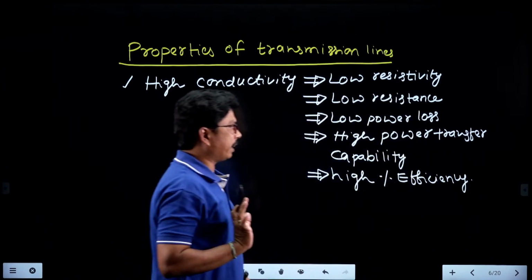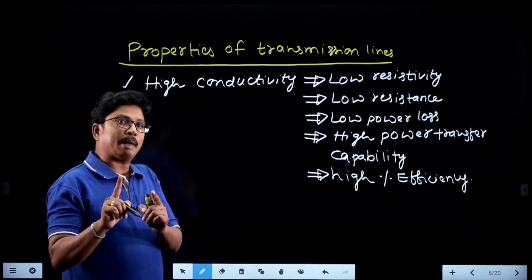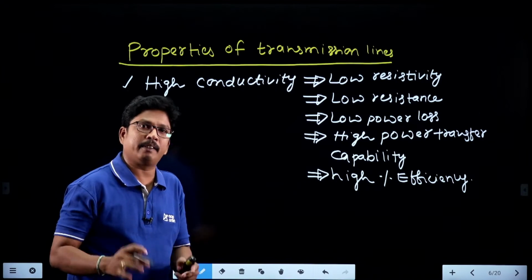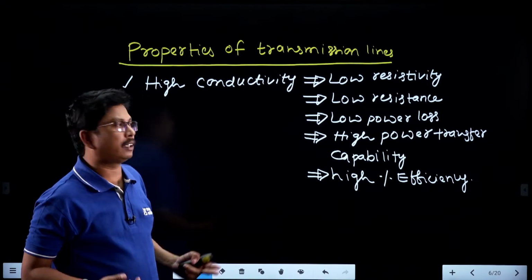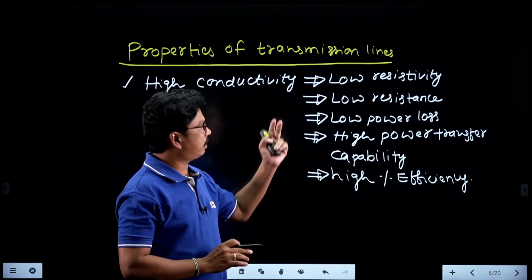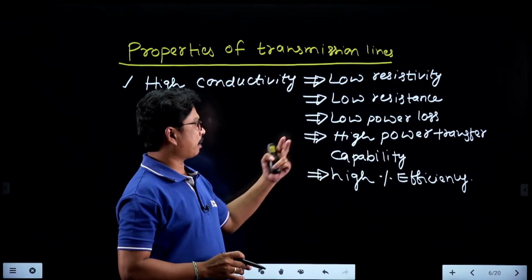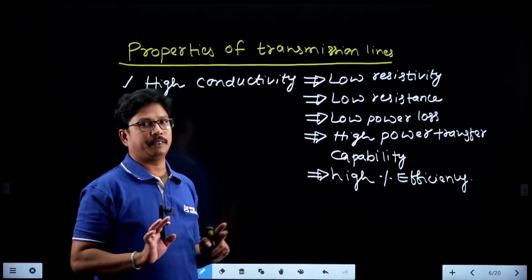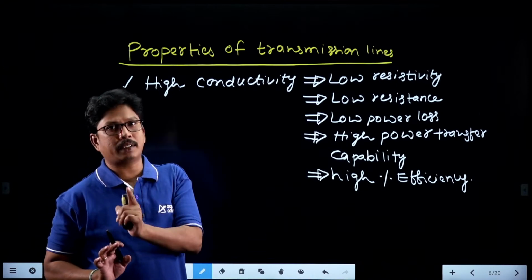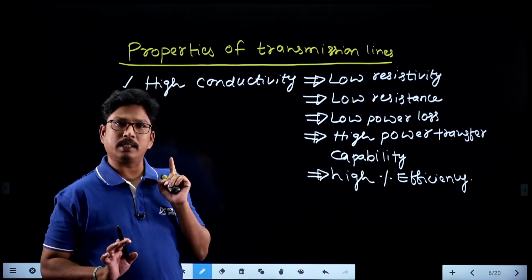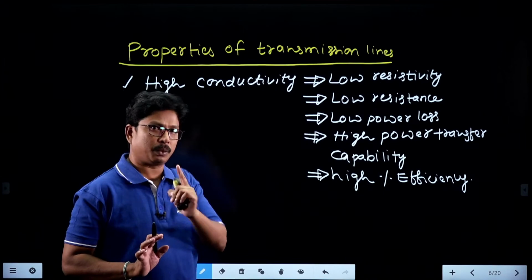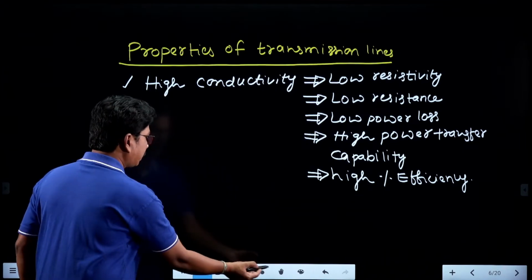Right, students? Just check it here. You have been given only one point here, high conductivity. High conductivity leads to low resistivity. Low resistivity is leading to low resistance and low power loss, high power transfer capability and high percentage efficiency. We have given only one property of the transmission line. All are the same only. They are not different properties. Only one property. Clear, right?